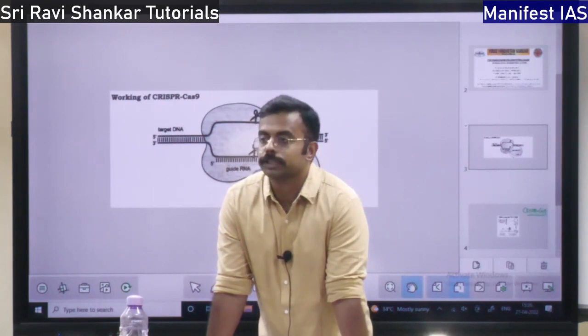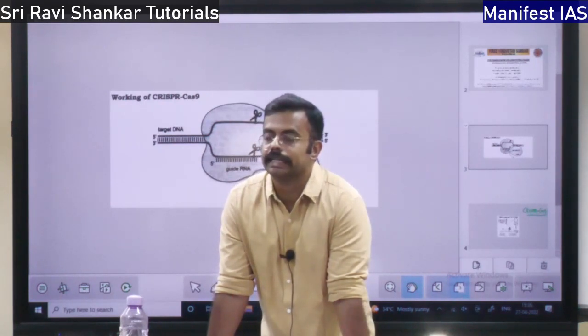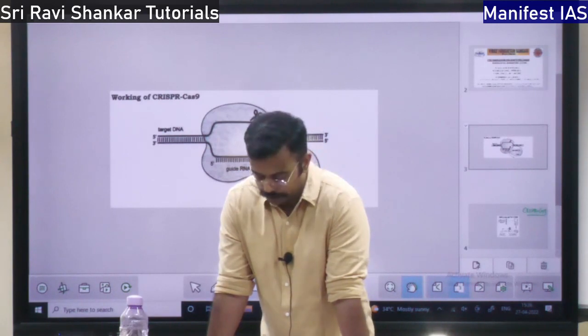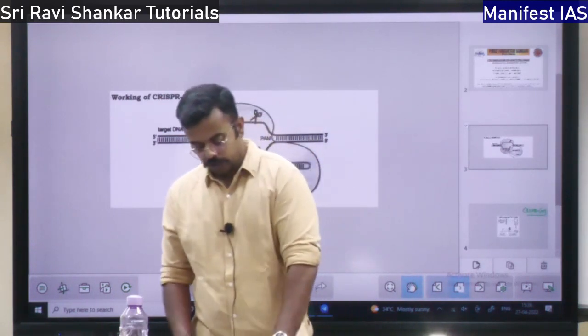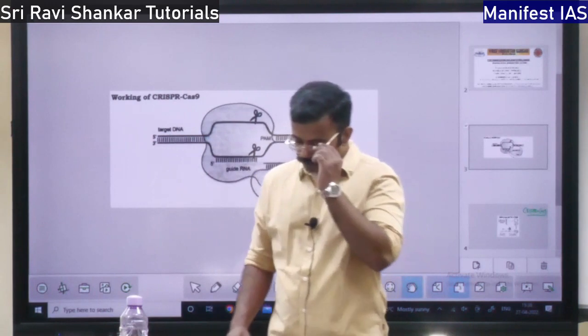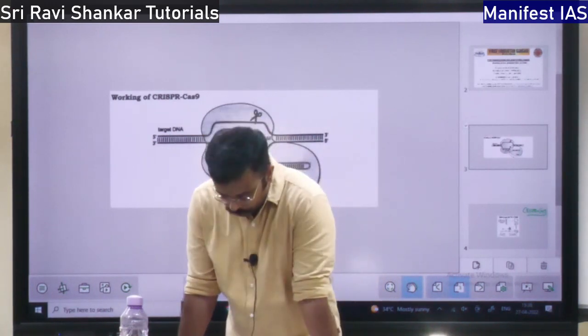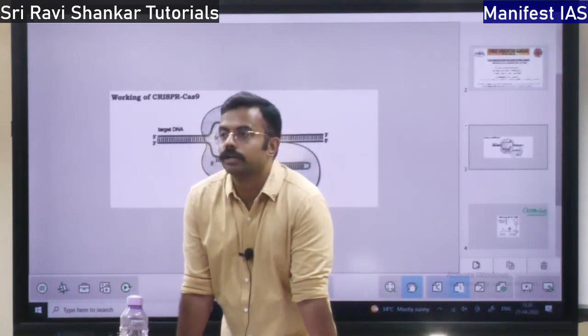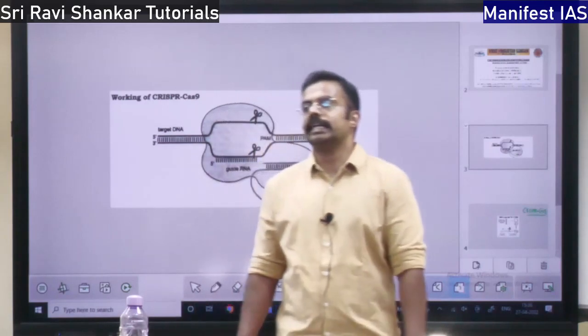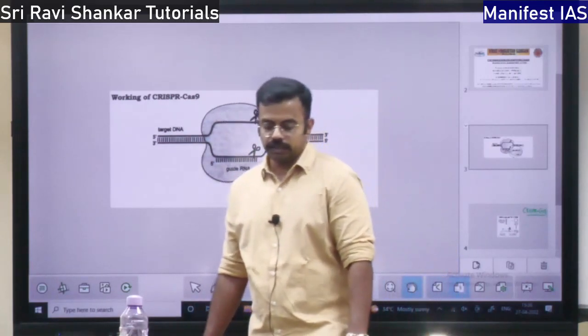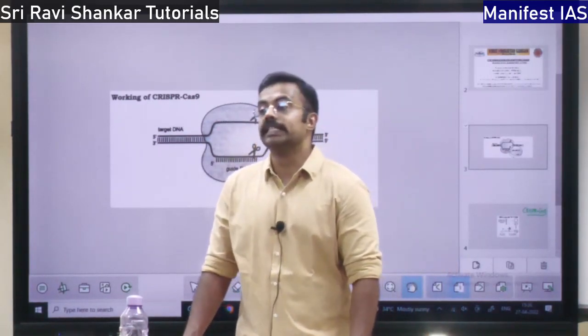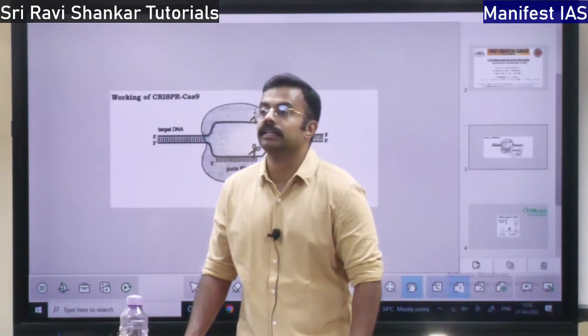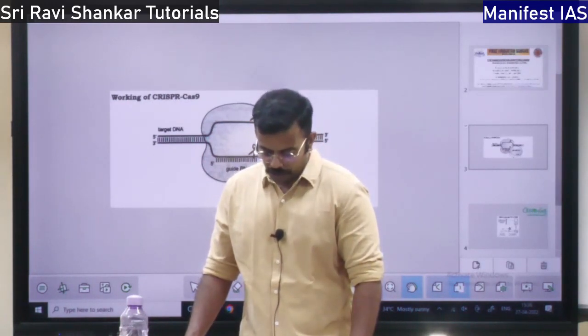So how does this CRISPR-Cas9 genetic scissor work? What is the working mechanism, right? What do they do? First, see, they want to bring in a change in a DNA. How do they bring in the change? By causing a mutation in the DNA. How do they cause the mutation?